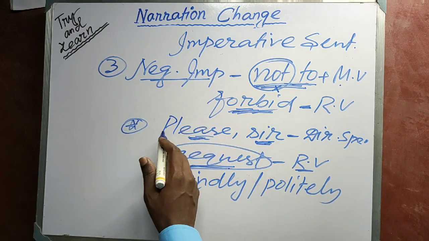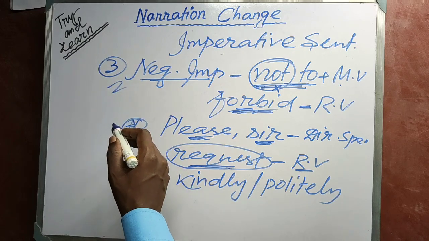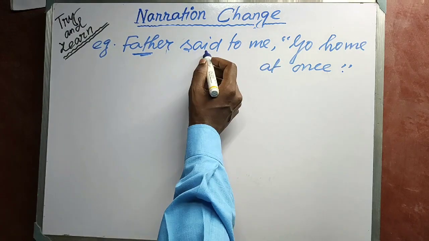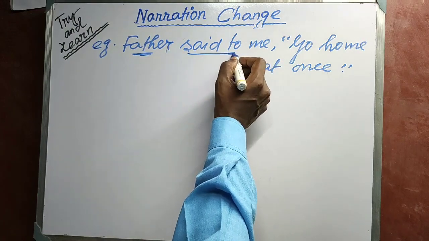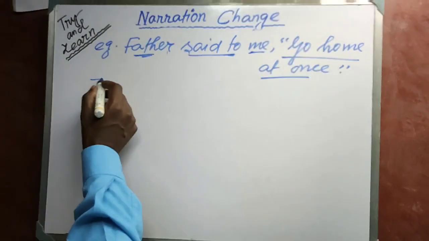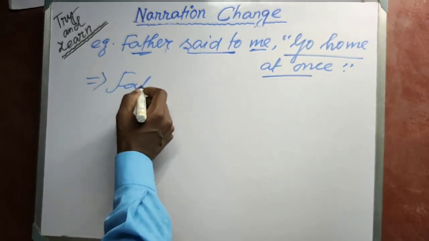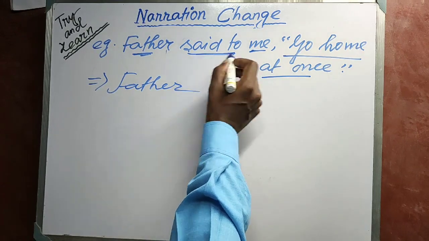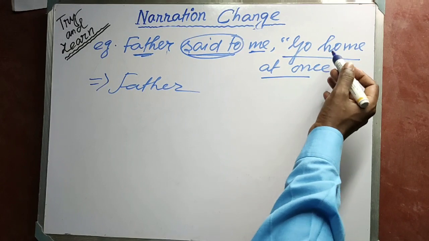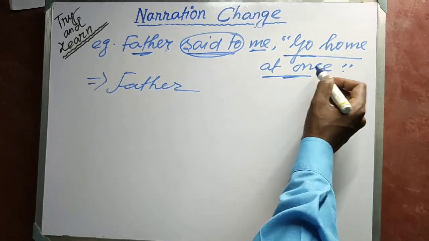Now let's see some examples. In the first example, father is the speaker, "said to" is the reporting verb, me is the listener, and this is the direct speech. According to the rule, "said to" will change according to the sense of the sentence.